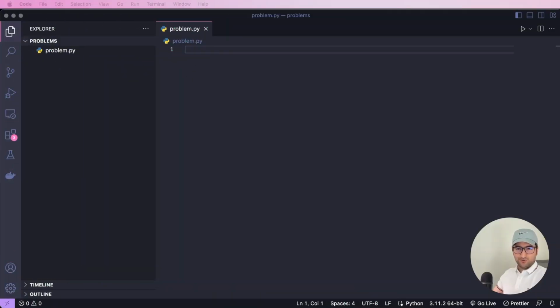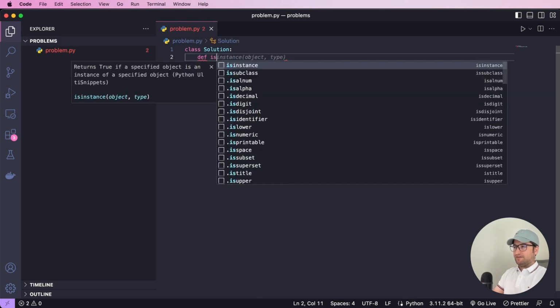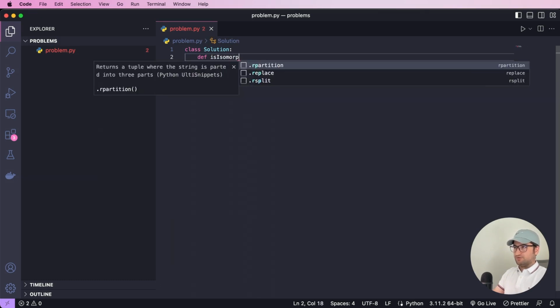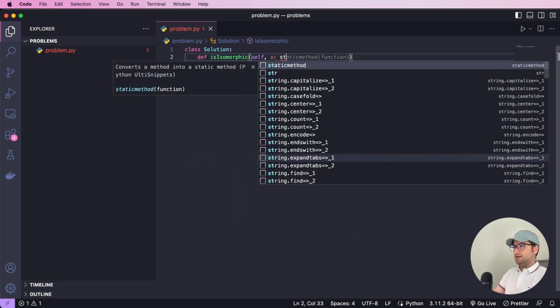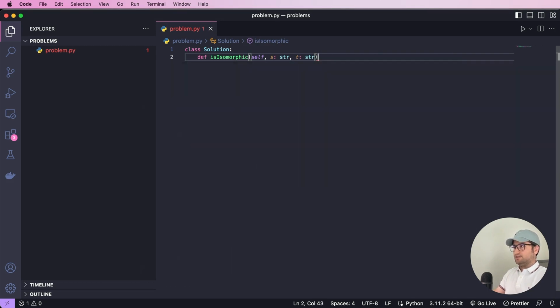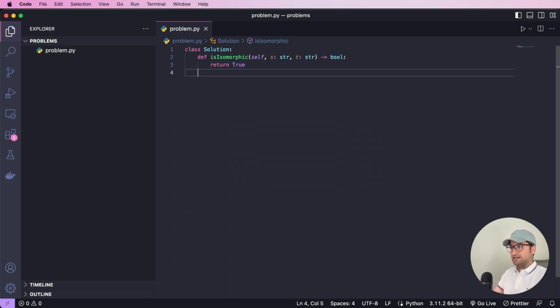Now let me define the solution class and function signature here. So let's say class Solution, def isIsomorphic, and the parameters for this function are going to be two strings, s and t, and the return value would be of type boolean. Okay, as a temporary return statement, let's return true from this function. We will revisit this line later on.